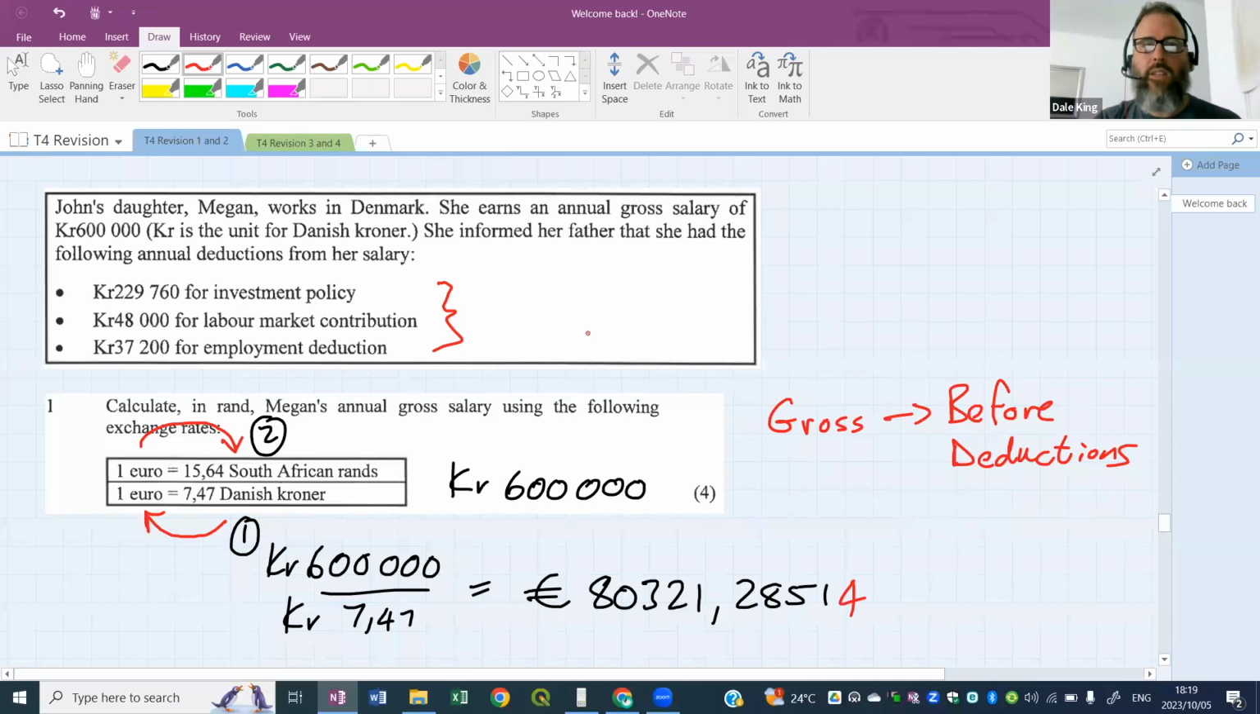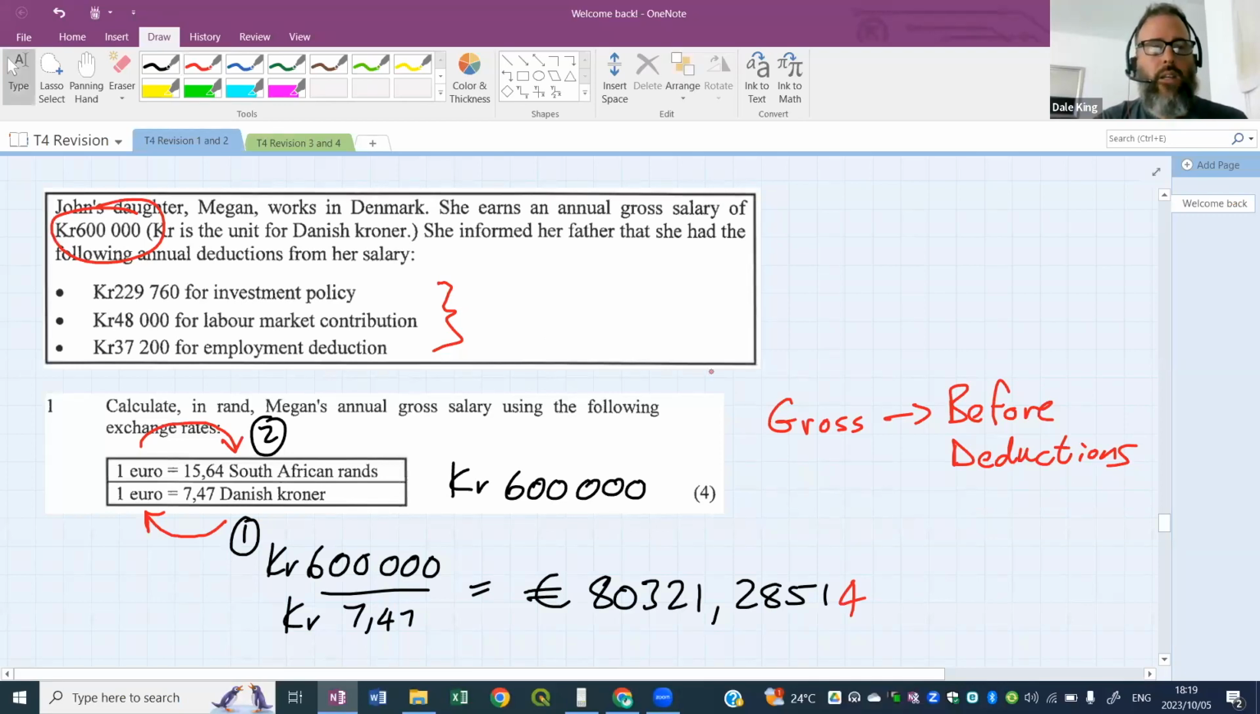Let's figure it out. Let's see if these deductions altogether are 52% or more of her gross salary. Remember, her gross salary is 600,000. Are these more than 52%? You might look at them and say yes. Well, you've got to show with calculation.